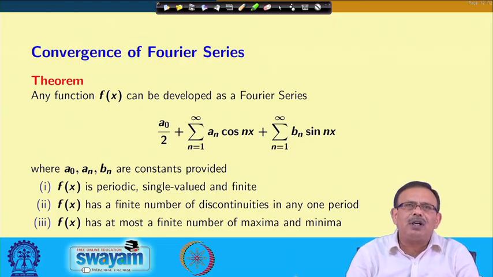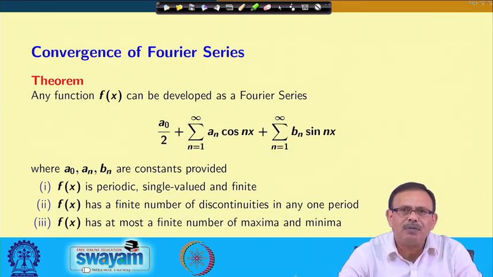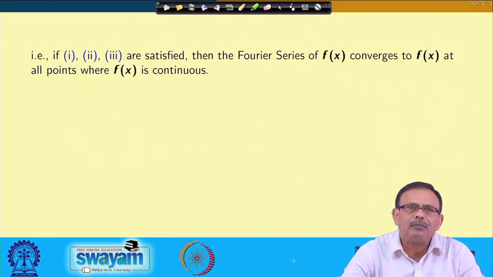So, if a function f x satisfies these three conditions, then only we can expand the function f x in terms of a Fourier series, that is in terms of sine and cosine series, that the function has to be periodic, has to be single valued and the value will be finite. F x must have finite number of discontinuities in a cycle, in a period, and it must have a finite number of maxima and minima.